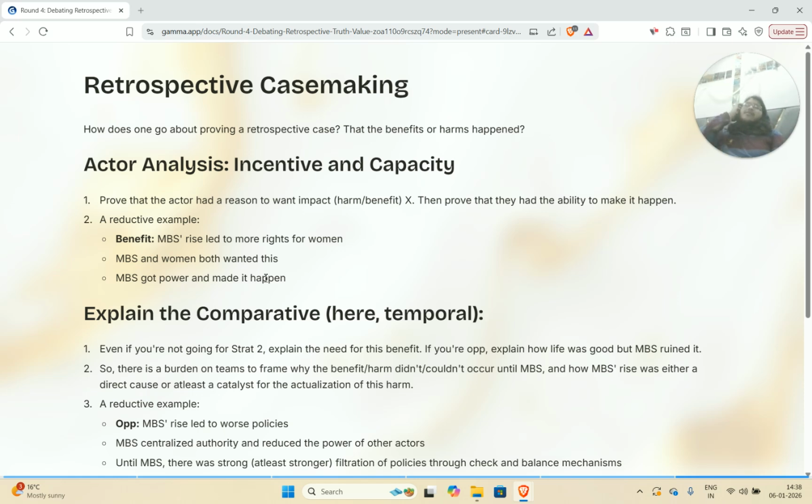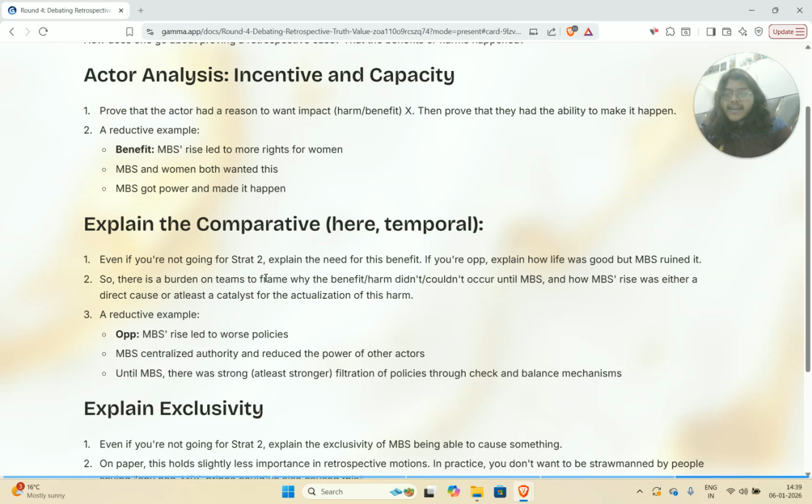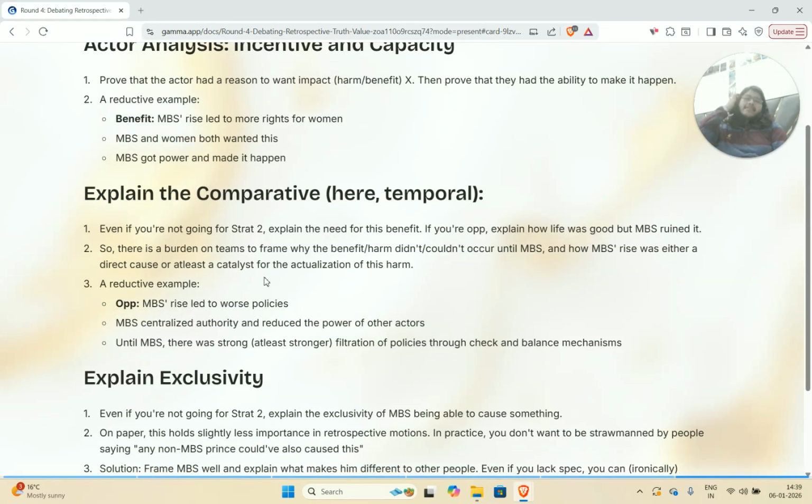Because otherwise, you're again open to a lot of symmetricization based attacks by Op, or if you're proving a harm, then by Gov, to be able to say that, oh, if MBS really wanted this so much, then he was already a crown prince, and even before he was a crown prince, he was quite important, and he had access to a lot of money and a lot of influence. So if he wanted to, he could have made it happen. So you need to explain why he couldn't have made it happen, why this additional power uniquely allowed him to make it happen.